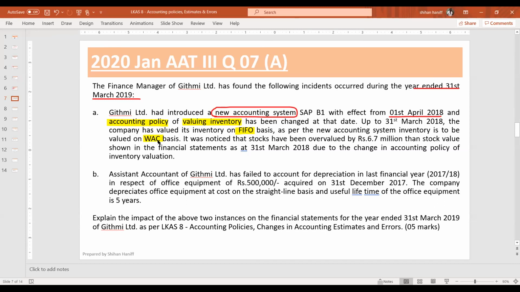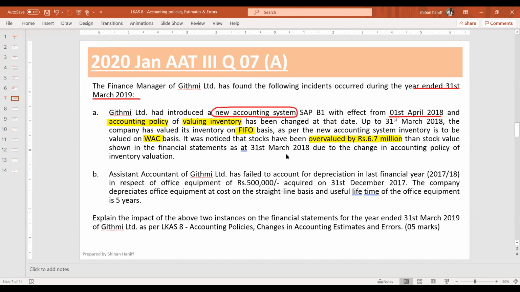So previously valued at first in, first out, now valuing at weighted average cost. It was noticed that stock had been overvalued by 6.7 million than the stock value shown in the financial statements as at 31st March 2018 due to the change in accounting policy of the inventory valuation.